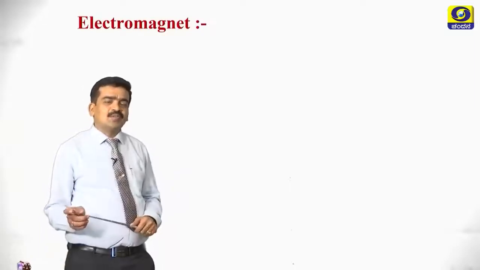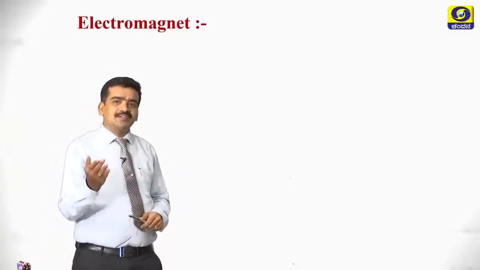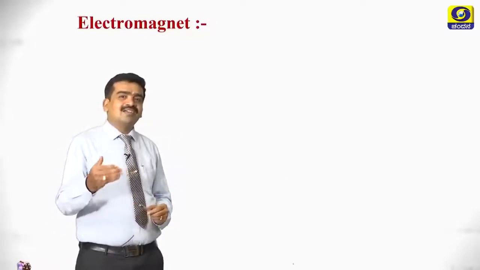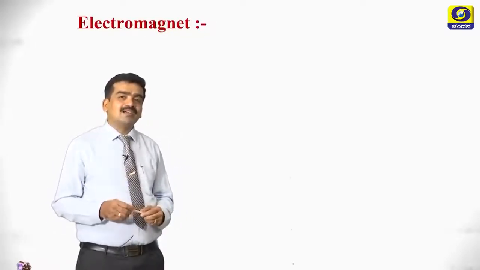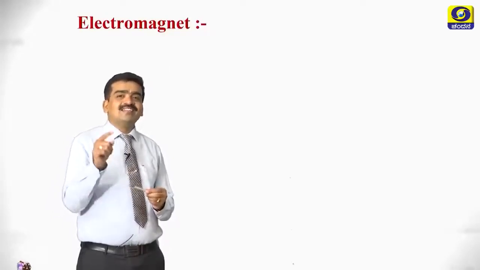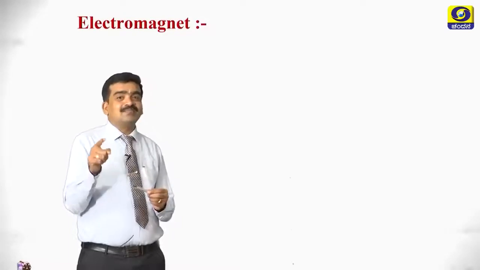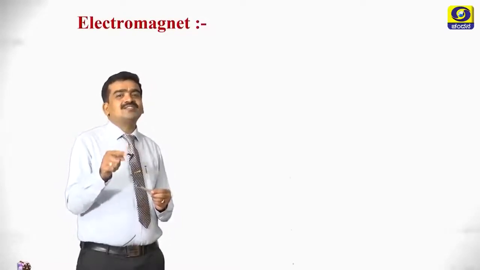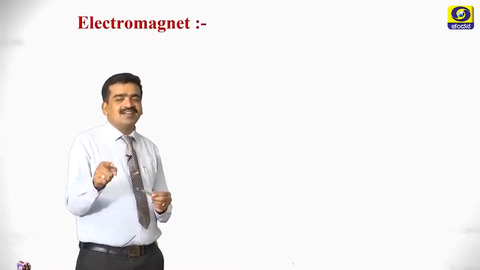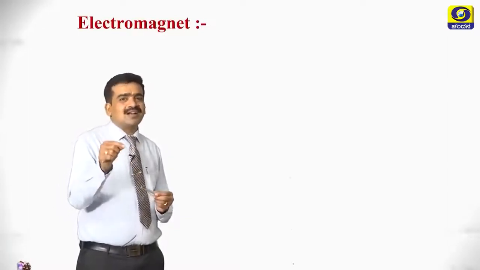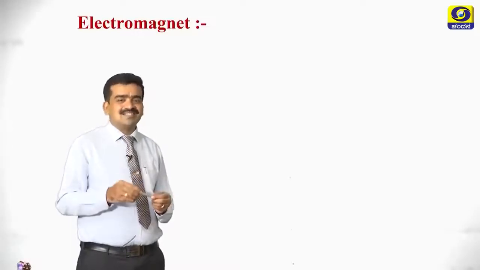What is an electromagnet? You have played with the electromagnet in your previous classes. How can we prepare an electromagnet? It is simple. If you wind copper wire around a nail and the ends are connected to the battery, then as soon as you connect to the battery, it behaves like an electromagnet. It is going to attract iron-like substances.